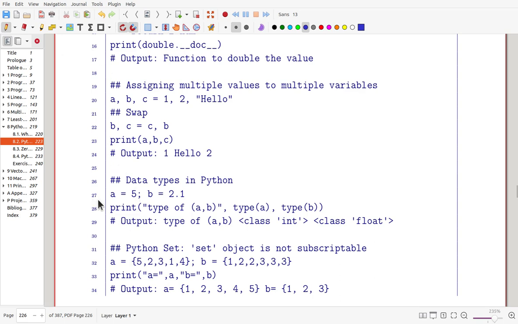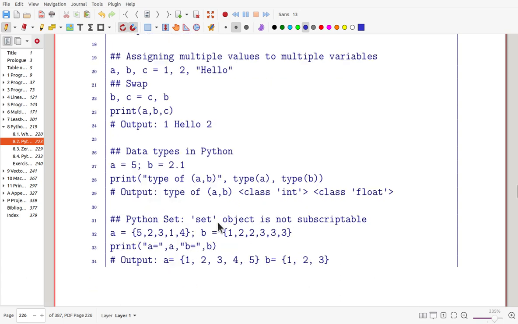After this assignment, if you try to check the type, then for A, it is considered as an integer, but B is a floating point variable, the float type.